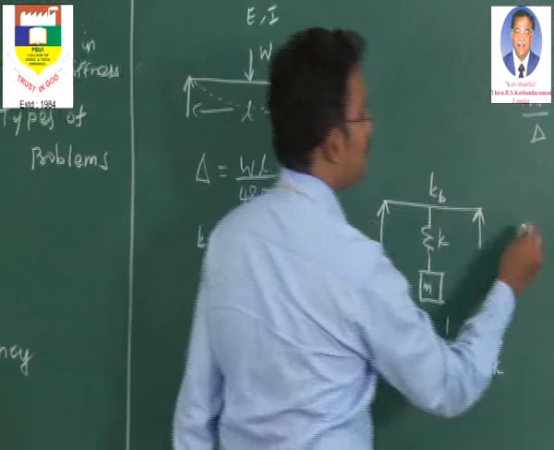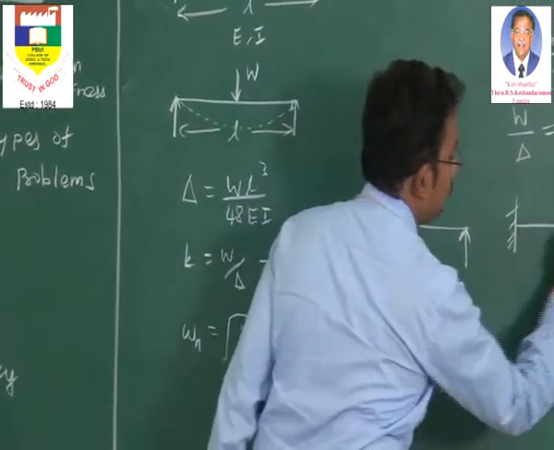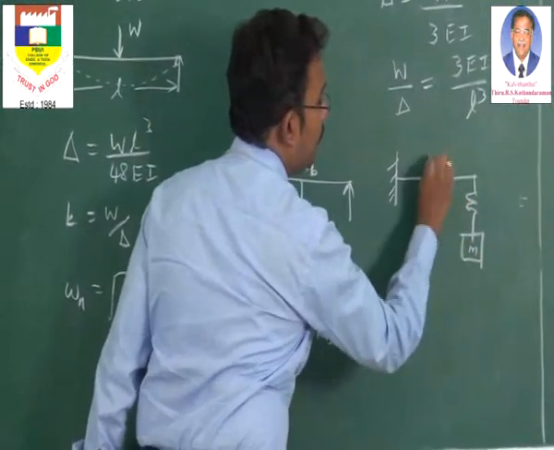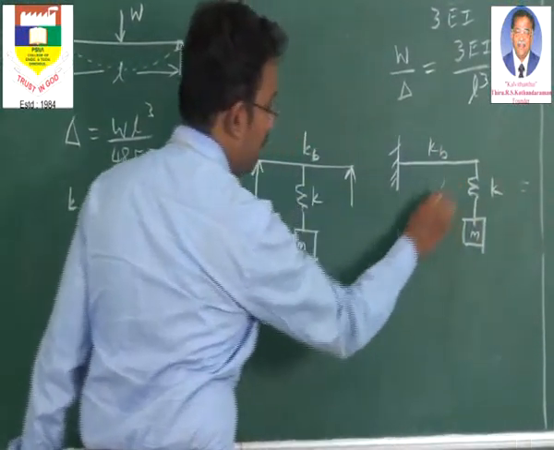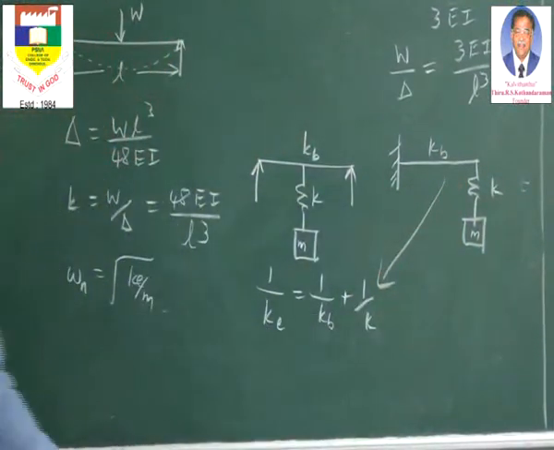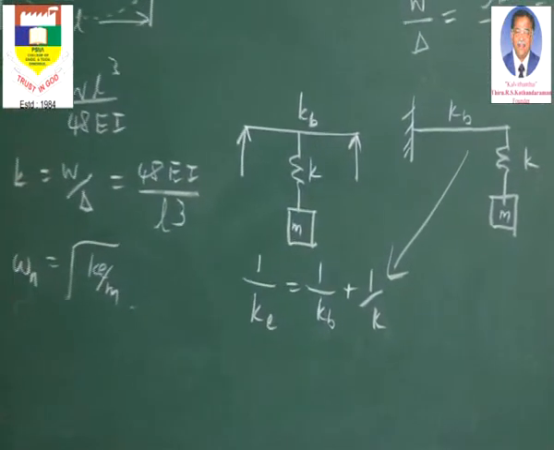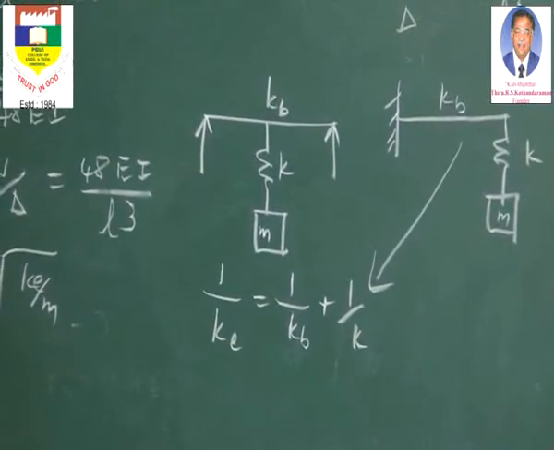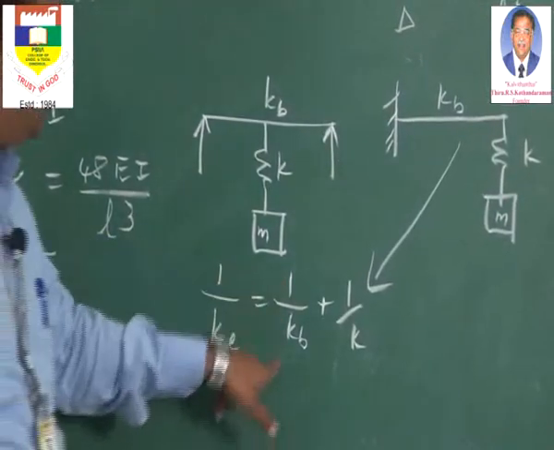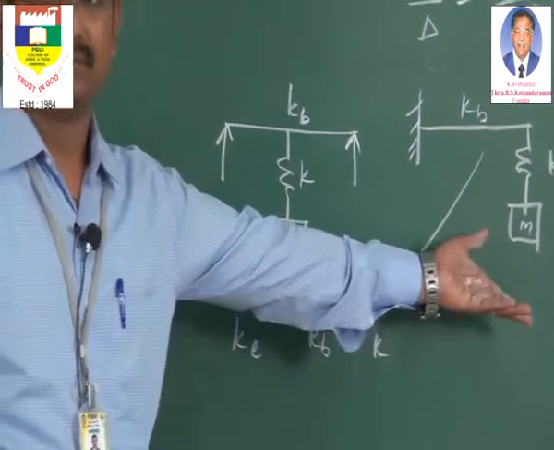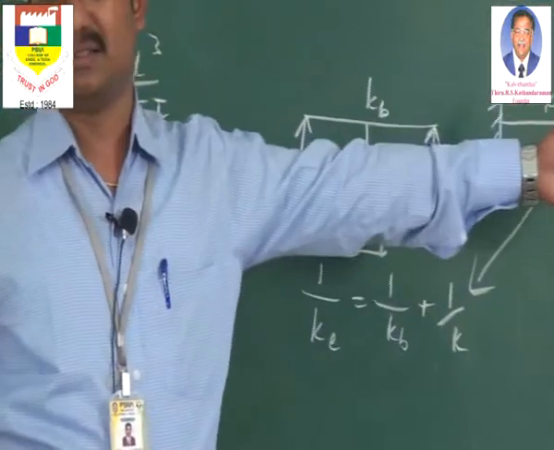Now in the same case, if you take a cantilever, it has got a mass. This is KB, this is K. Now the same relation will be applied here, because the two springs are in series. This is how multiple springs can be connected. For example, if there are 3 springs, the relation will be 1 by KB plus 1 by K1 plus 1 by K2, or for 4 springs, again add it. These are all springs in series.